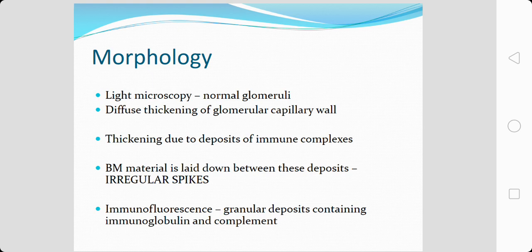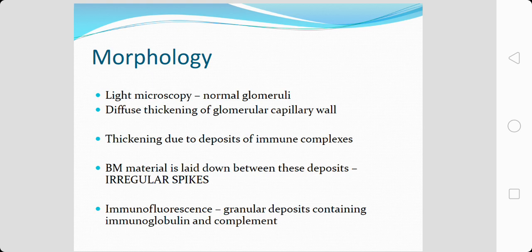It has also been noticed that there is a laying down of basement membrane in between these deposits of immune complexes, and this gives a characteristic appearance of irregular spikes which appear to be protruding from the basement membrane.